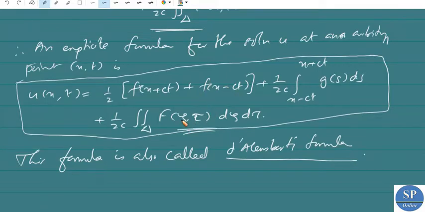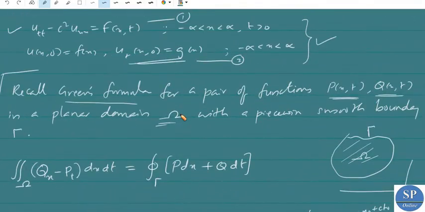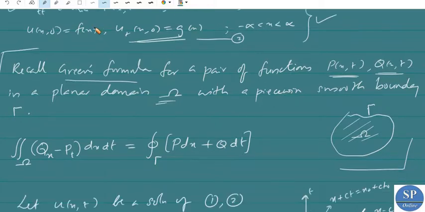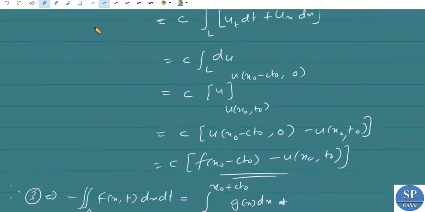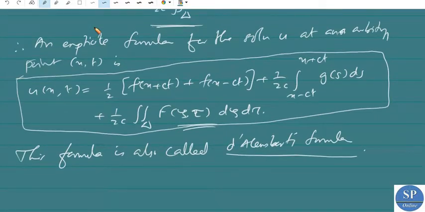Because if capital F equals 0 in the problem, then this equation is nothing but the homogeneous wave equation. So in that case we will obtain the D'Alembert's formula we already derived for the homogeneous case.